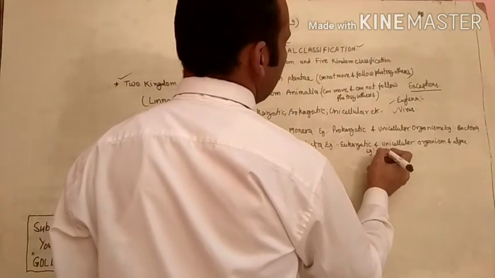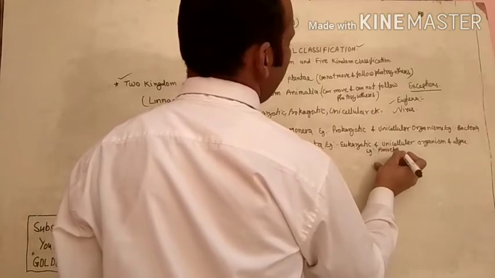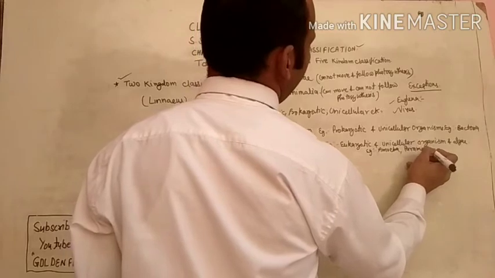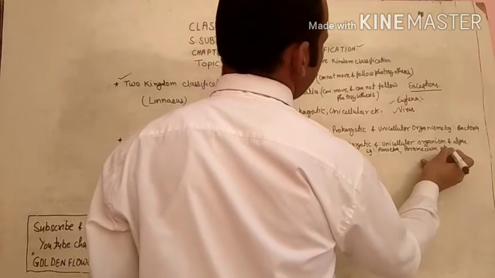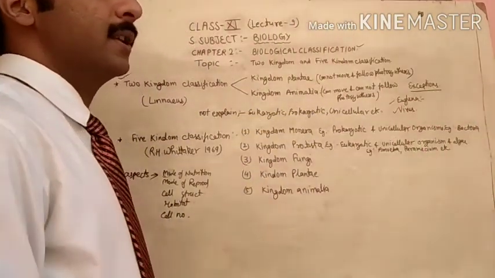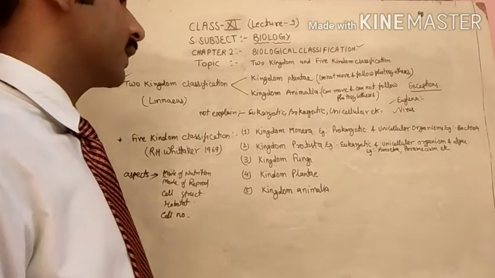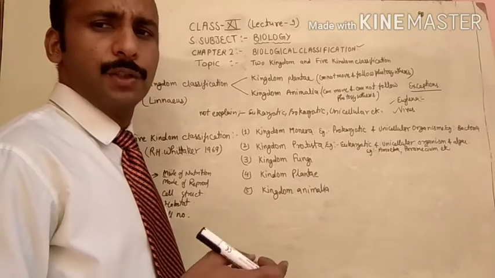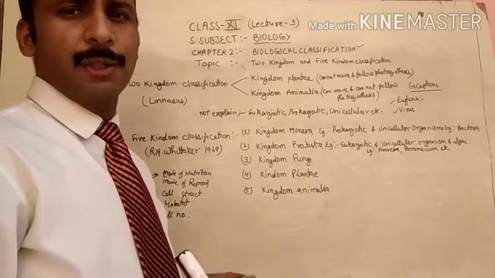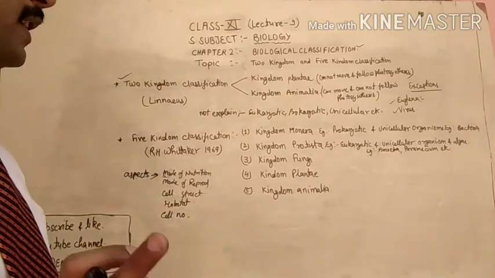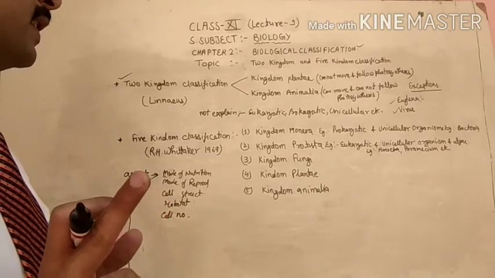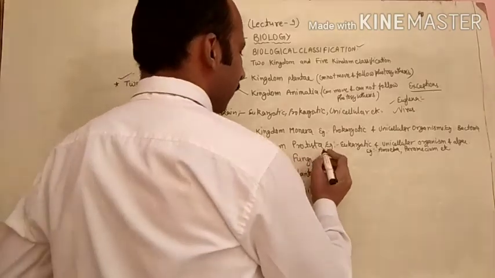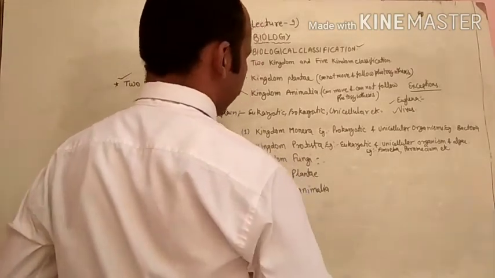Example, amoeba, paramecium, etc. We are having a number of the examples belonging to this group, 5 kingdom Protista. Amoeba, paramecium, euglena, giardia, plasmodium, chlamydomonas. Chlamydomonas is a unicellular algae.